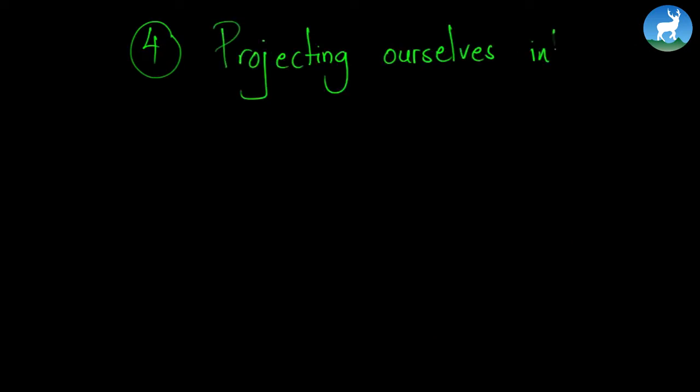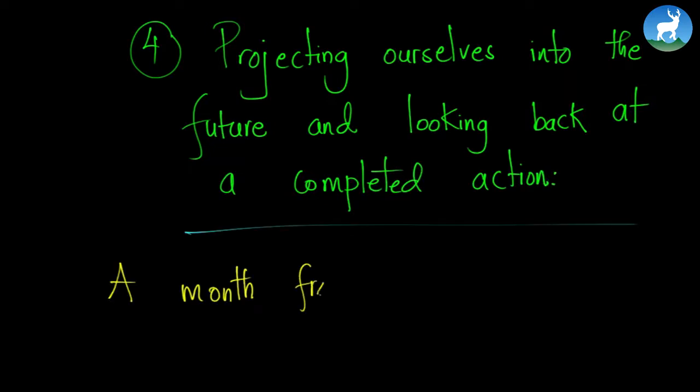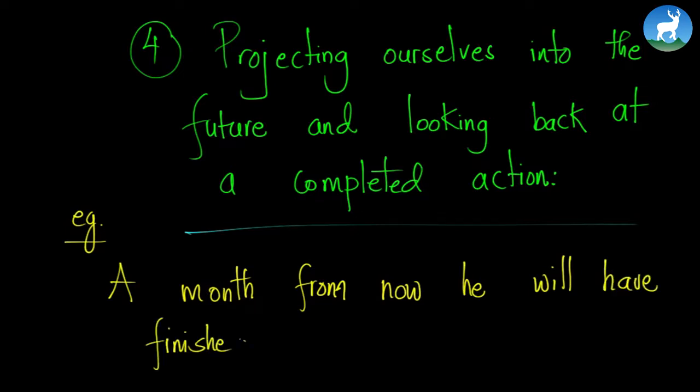The fourth use is projecting ourselves into the future and looking back at completed action. A month from now, this is an example by the way, a month from now, he will have finished all his exams.